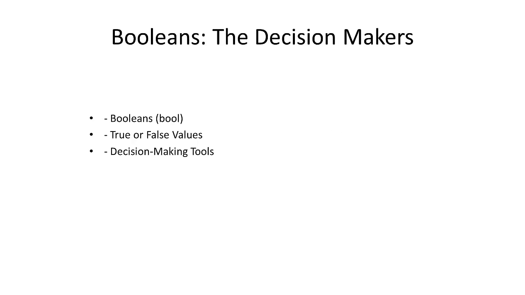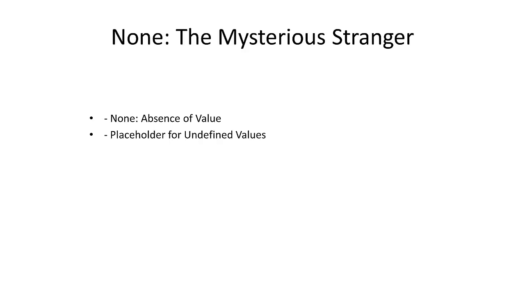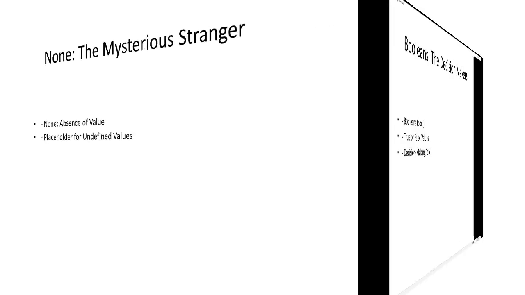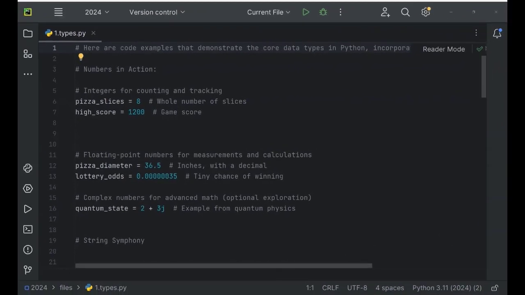Next up is booleans, the decision makers. Booleans, or bool, represent truth values, either True or False. Use them to make choices in your code, like deciding whether to send a message or skip a song. And finally, None.